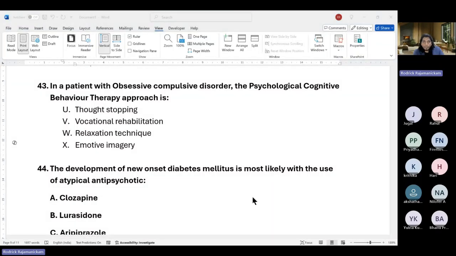I'll find out which exact question number this is and find its answer key, because none of the options are the ideal ones. The ideal one would be ERP. ERP would be the most apt thing.